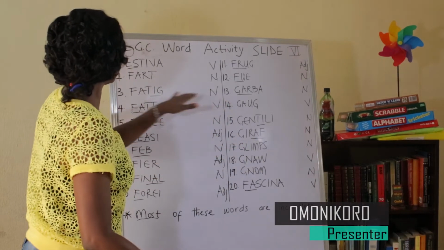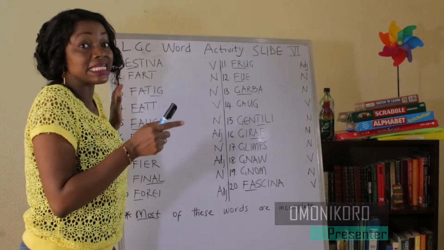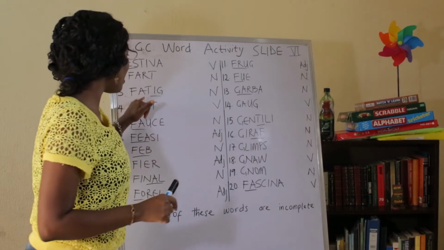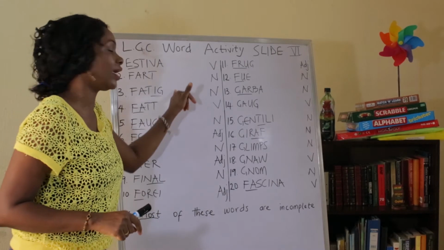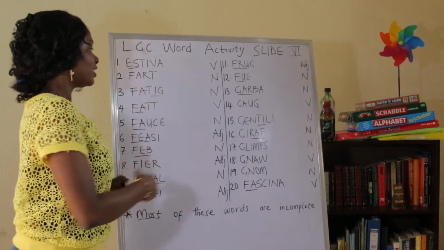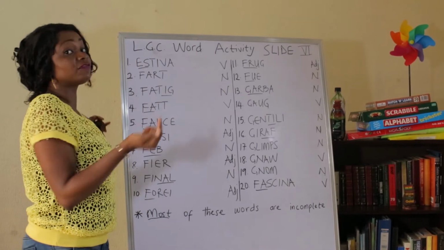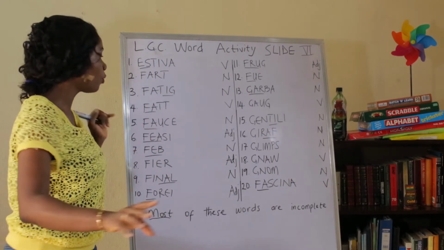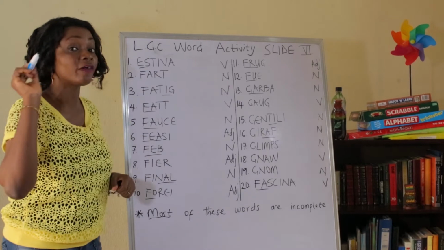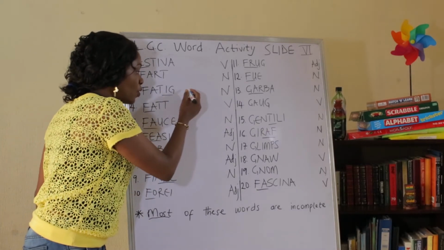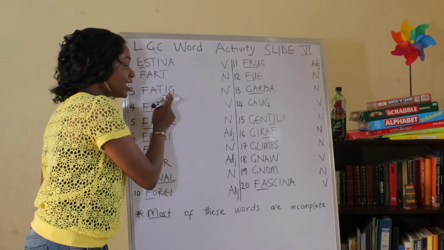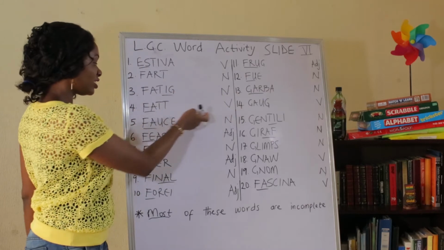Right? Moving on, this is a noun, and it is fatigue. Fatigue. It is spelled F-A-T-I-G-U-E. The U and the E are silent, right? But it has to be there because of the origin of the word. We won't go into all of that right now, but just be sure that when you're spelling the word fatigue, you have to add a U and an E in front of these. F-A-T-I-G-U-E.